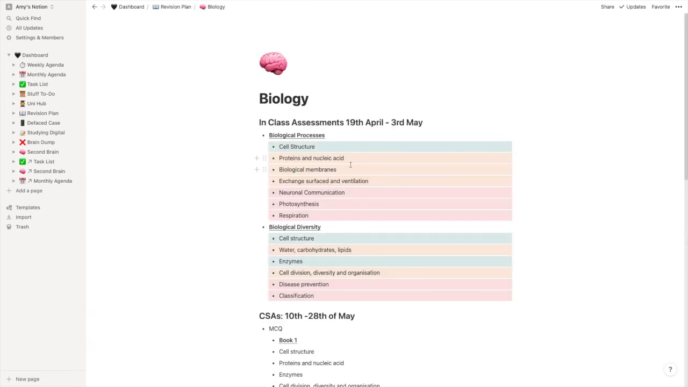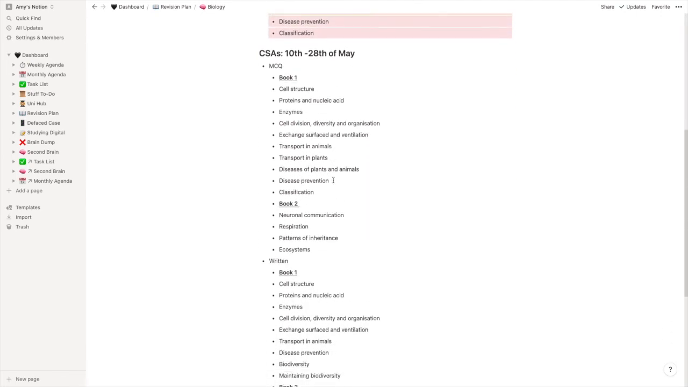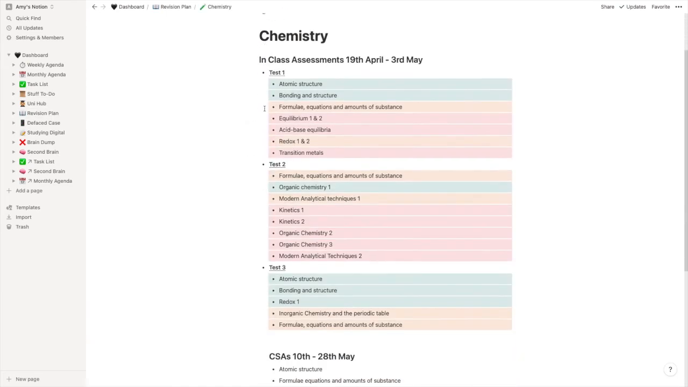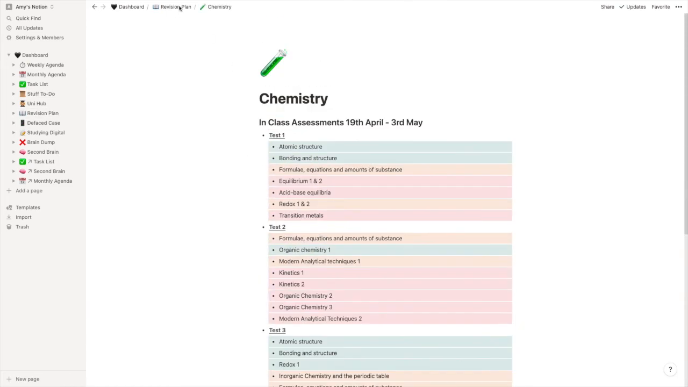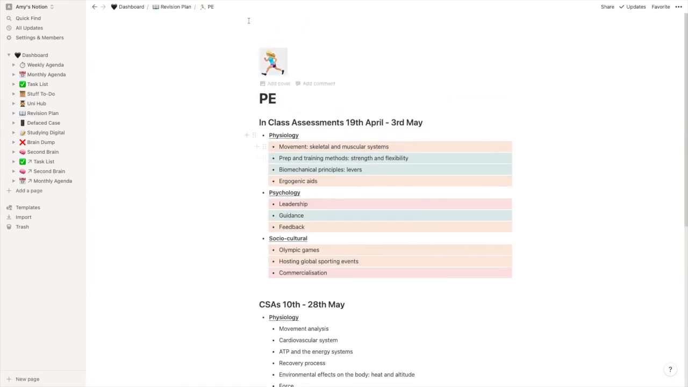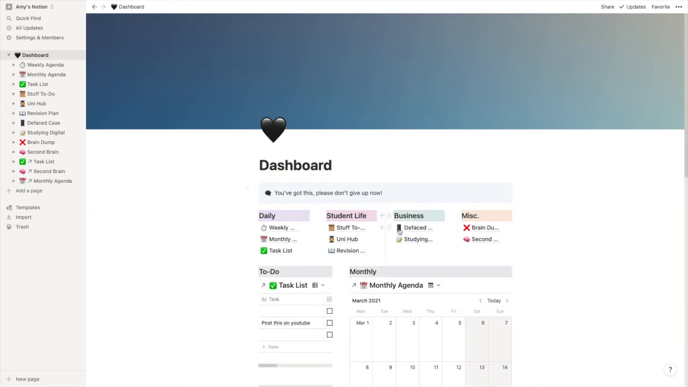And then in biology, this is how I planned it out. So these are all the topics for the in-class assessments. These are for the CSAs. I know it's so much. And then because my in-class assessments are first, I've ranked those red, amber, green. And I've done the same for chemistry and for PE. So I just have a little note of all of the topics that I need to be revising for, so that's really handy. Let's go back to the dashboard, and then we've got business.